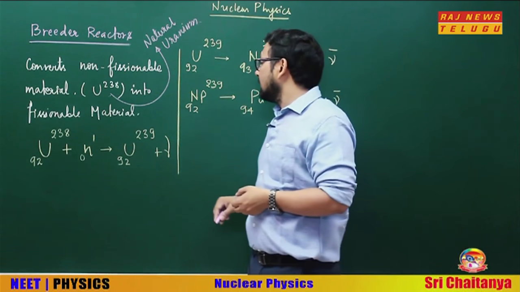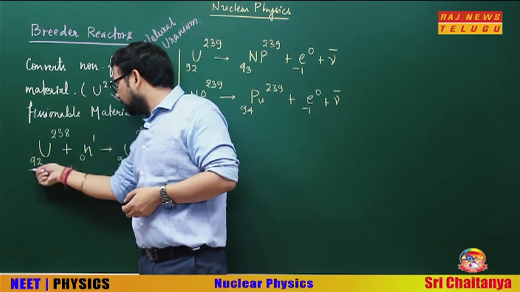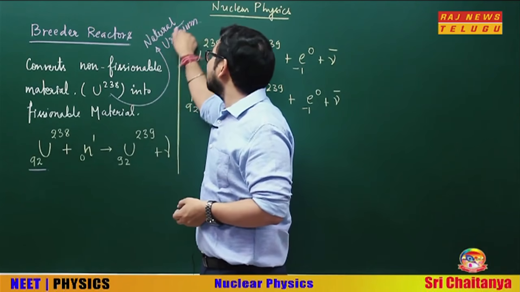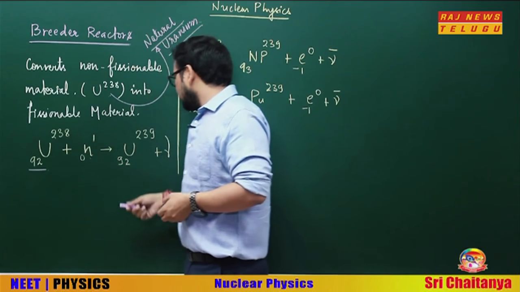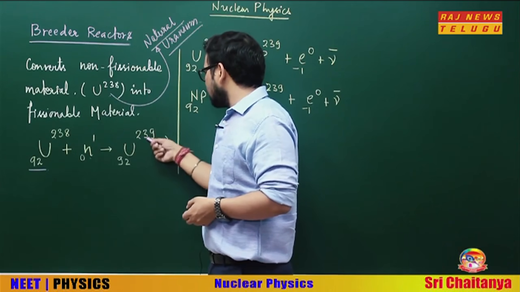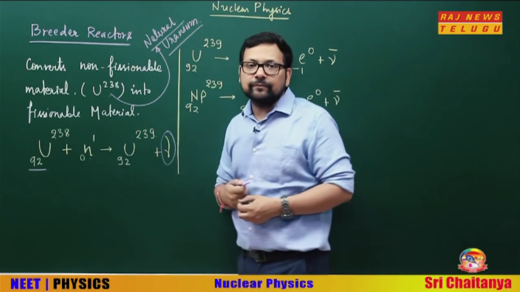See, this is U-238-92. What is this? This is natural uranium. One neutron is there. It is converting into U-239-92, and obviously energy is released there as gamma rays.